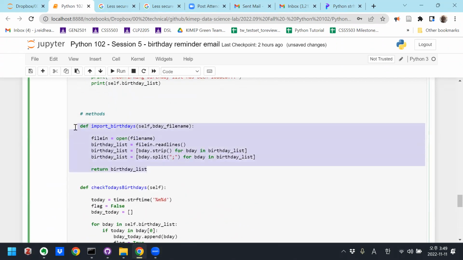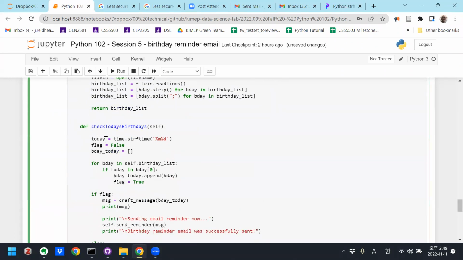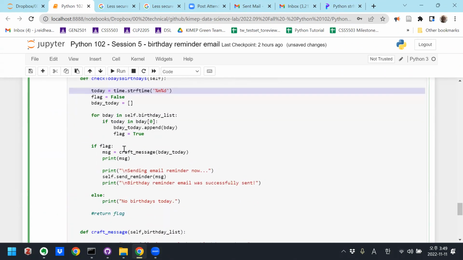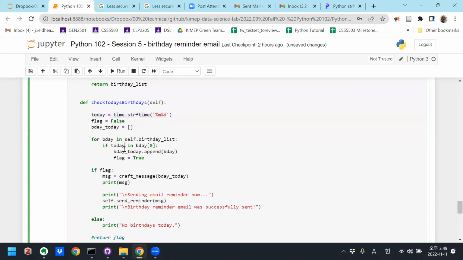So we've used this function import birthdays to import it. Now check birthdays, it's gonna do everything that we did before. It's gonna find out what today's date is, set the flag as false, create an empty list. Then we're gonna go through the birthday list and check if the date matches today.